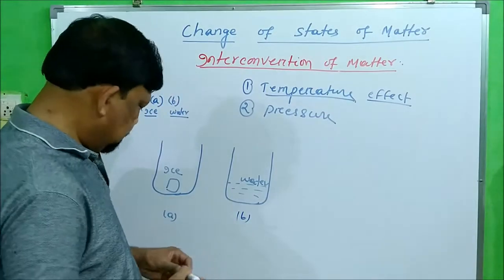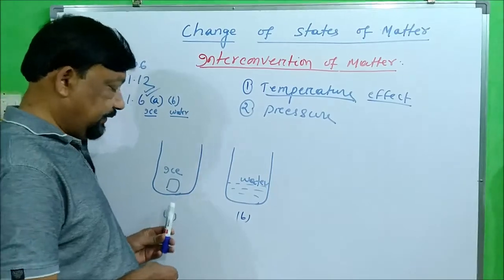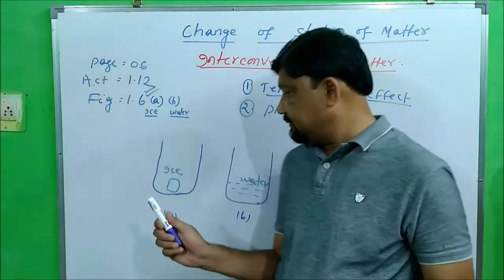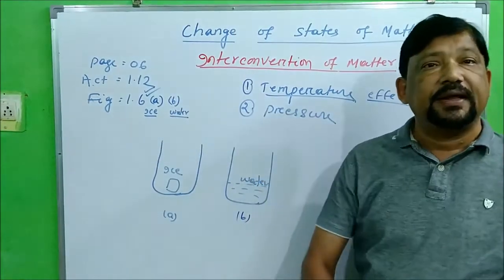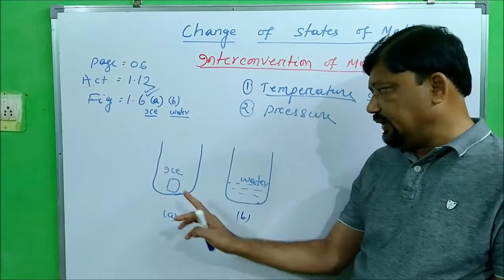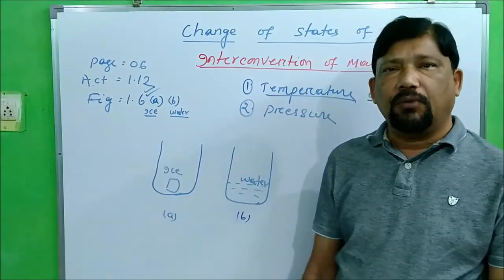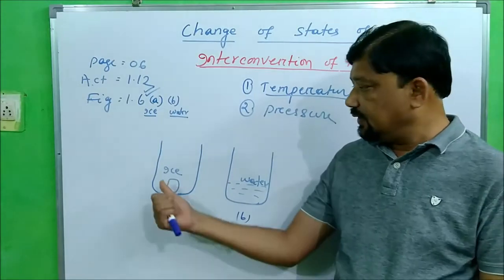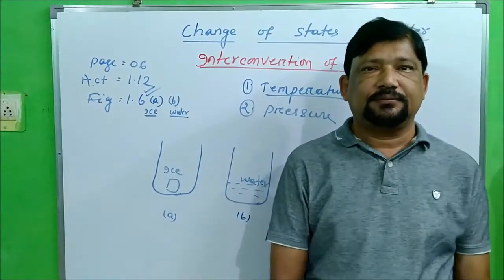Now, temperature is supplied. First take the condition of A. Temperature is supplied to the ice. A thermometer is there, reading the temperature. You will see slowly and gradually the ice melts to water. Note down the temperature effect. What do you observe?